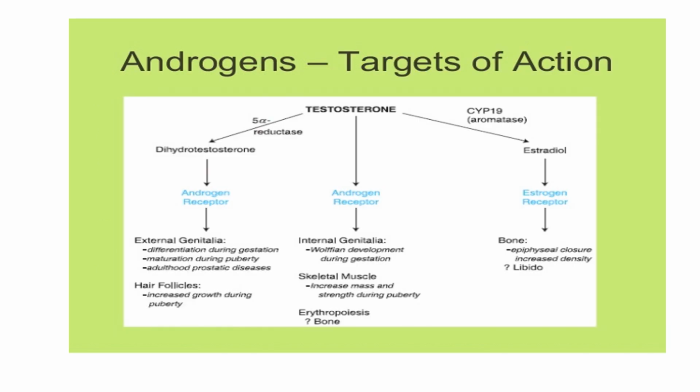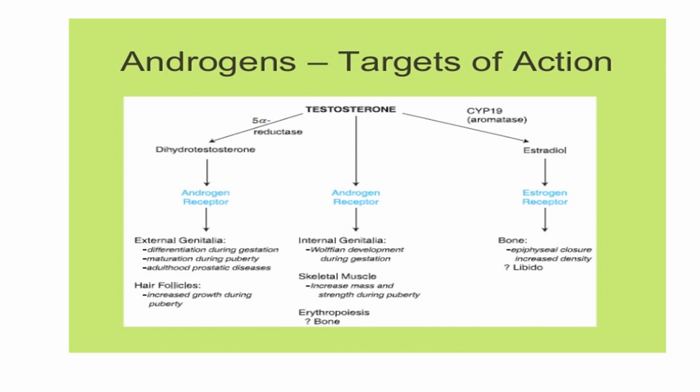The target organ of action, where androgens go and act. I told you, androgen, with the help of 5-alpha reductase, is converted to dihydrotestosterone. They come and bind to the androgen receptors. This goes and acts on the external genitalia, leading to differentiation during gestation, maturation during puberty, and in adulthood it causes prostatic disease. While hair follicles